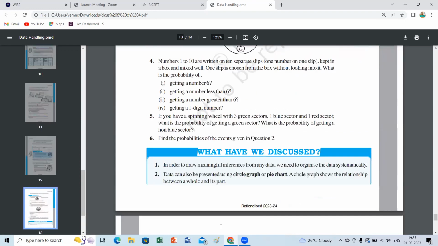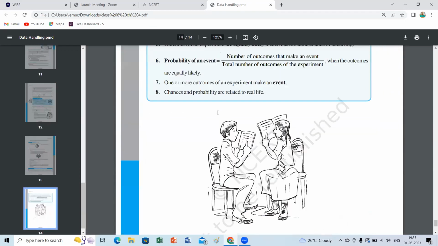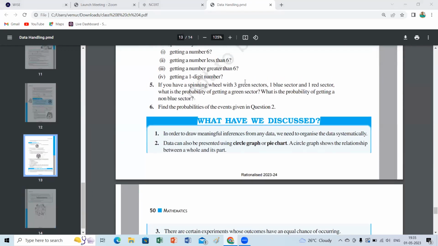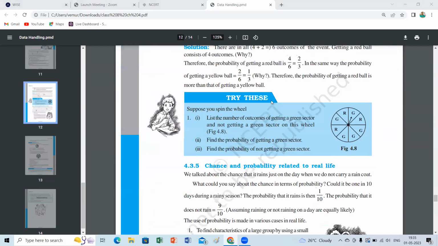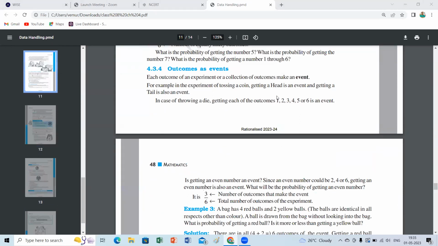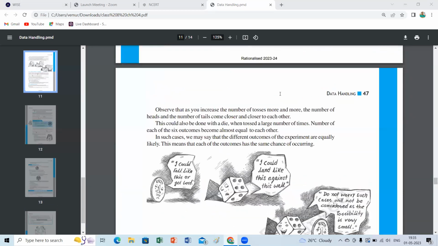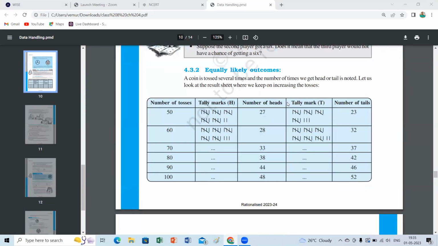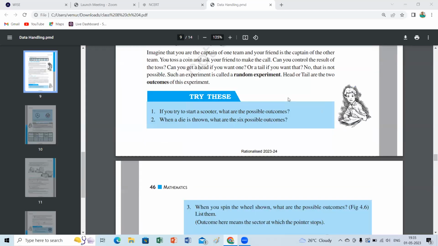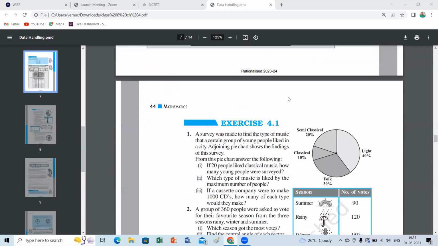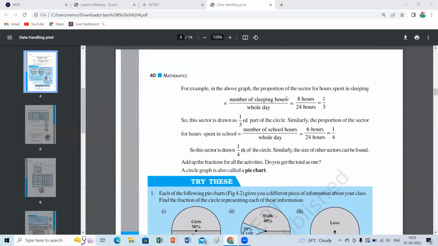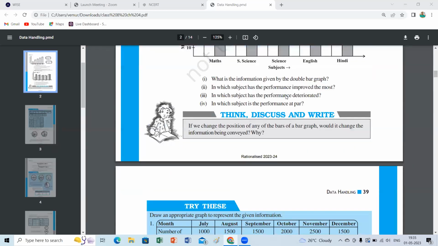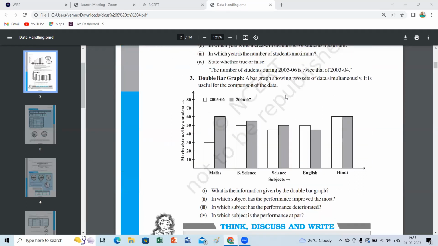Yes, ma'am. Probability also. I think you did not have many graphs also, children. The histogram is deleted. Line graph is deleted. Only some part of probability is included. The pie chart is given, reading pie chart, and I don't know how much it is. Double bar graph, some part, 1 or 2 questions are given.